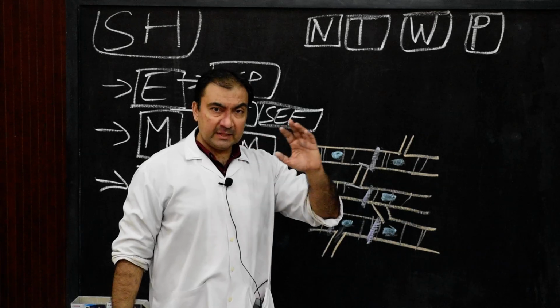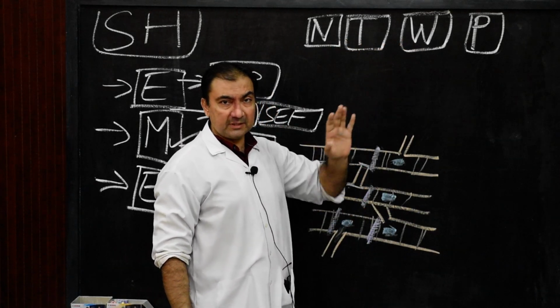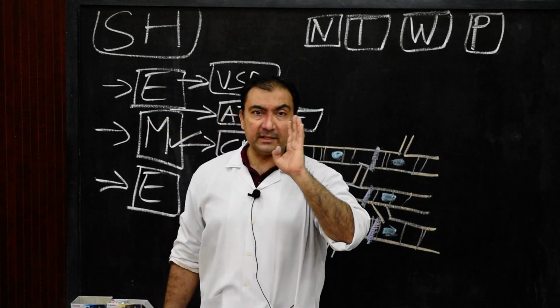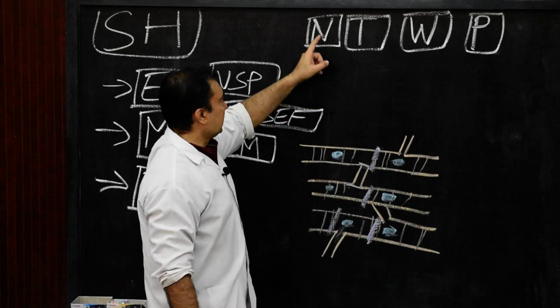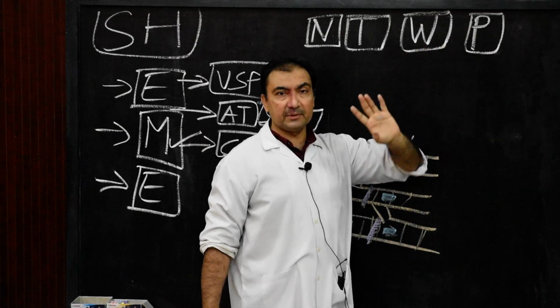There is only one important point regarding these myocytes, because they are asked as a 1 mark question in MCQ. So there are basically 4 different varieties, structurally, of cardiac myocytes in myocardium: nodal myocytes, transitional myocytes, working myocytes, and Purkinje myocytes.